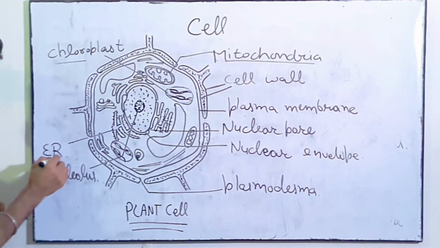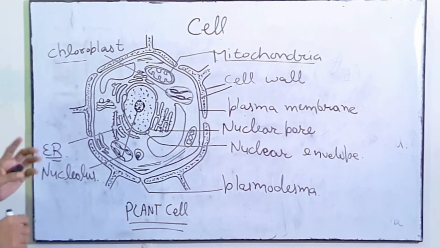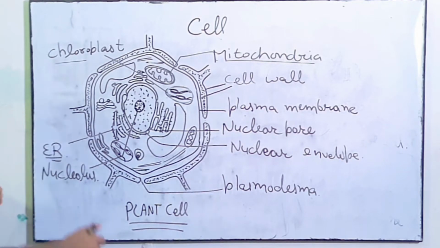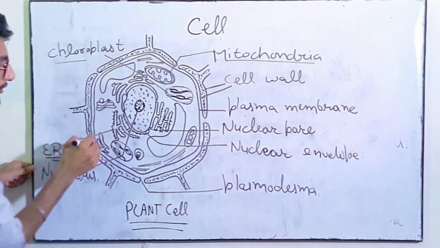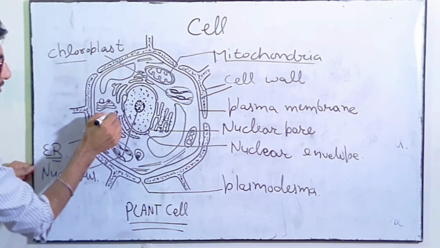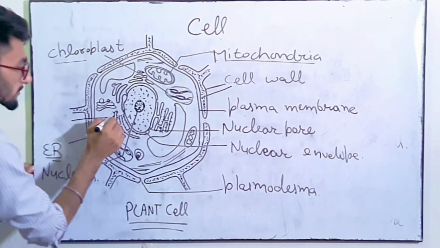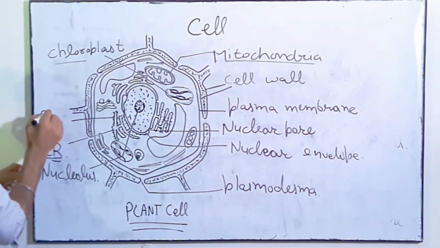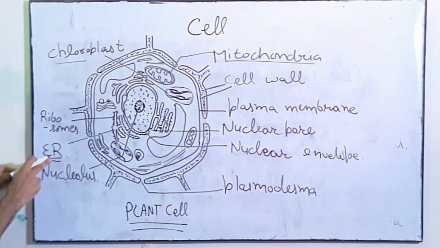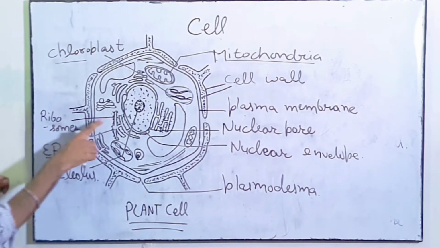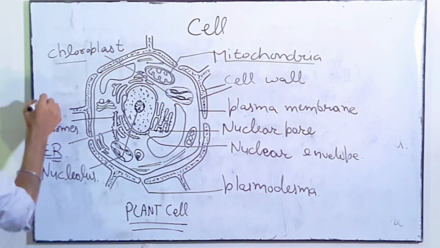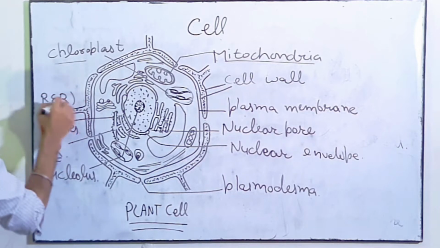I have told you about the endoplasmic reticulum. There are two types of endoplasmic reticulum. One is on which we have these dots. These dots are known as ribosomes. वो एंडोप्लाज्मिक रेटिकुलम जो राइबोसोम के साथ है उसको हम क्या बोलते हैं? रफ एंडोप्लाज्मिक रेटिकुलम.